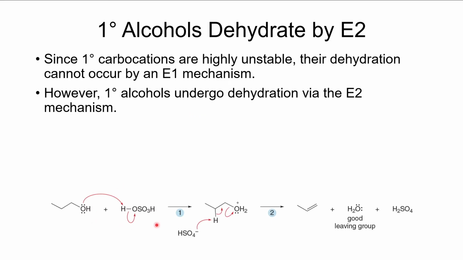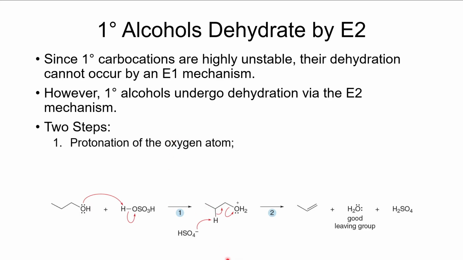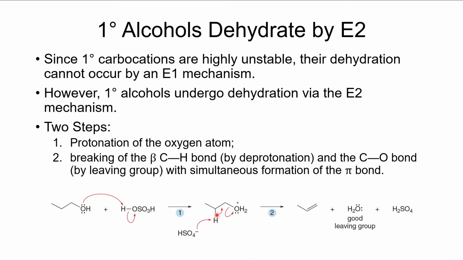So you do have to protonate the OH to make it a good leaving group. But then once you do that, a base comes along. Again, the base can simply be the conjugate base of our sulfuric acid. It comes along and deprotonates, and we will protonate the oxygen, and then we will break the carbon-hydrogen bond simultaneously as we're breaking the carbon-oxygen bond, and then we'll make a new bond between the base and the hydrogen to form sulfuric acid, and we'll also form that pi bond.